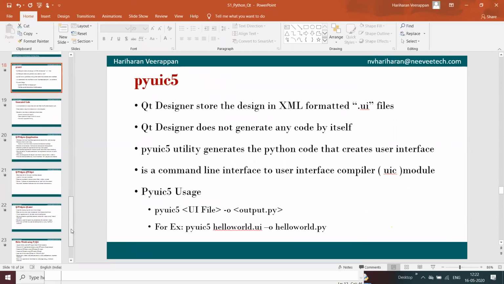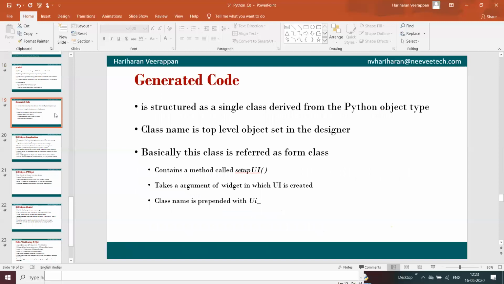And in order to handle those events, we need to convert whatever .ui file is created using Qt Designer into the Python file format with the help of the Python user interface compiler tool called PyUIC5, which is specific to PyQt5 basically. And basically it generates the code with a Python object type, and it will have a function called setupUi.